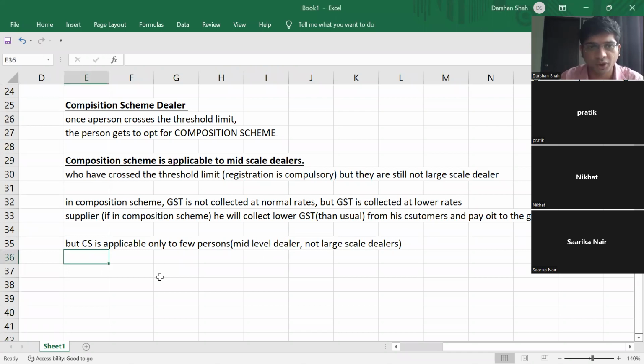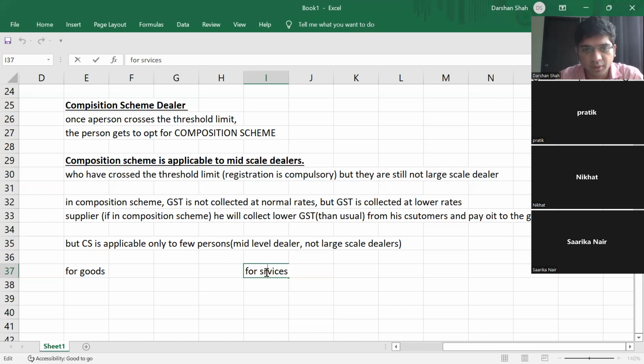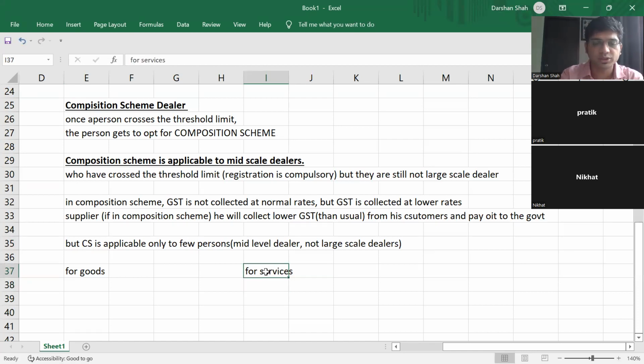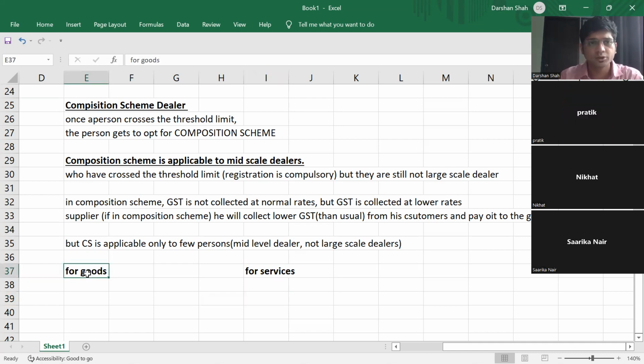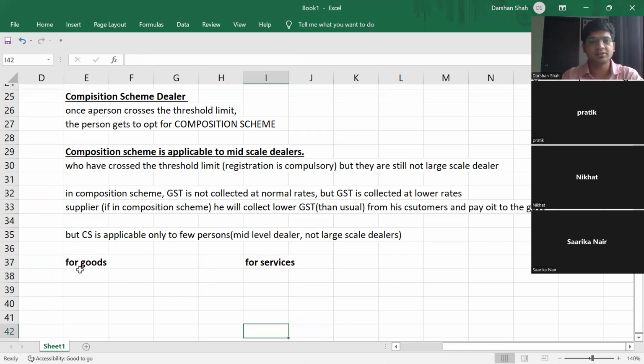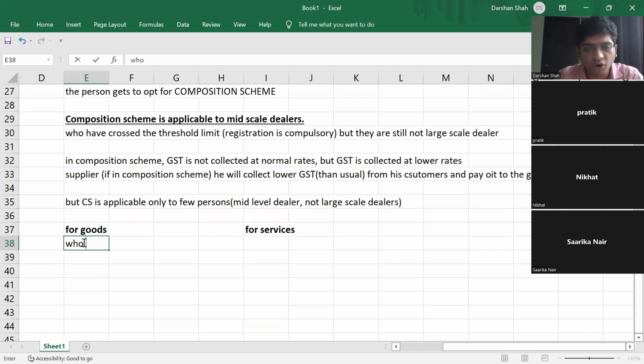All right, now let us see what is the limit. This is one more limit, apart from registration. For MCQs and your 2-3 marks questions, there are many things you will have to remember. So now let us see composition scheme for goods and composition scheme for services. Who all fall under composition scheme, for goods and for services?